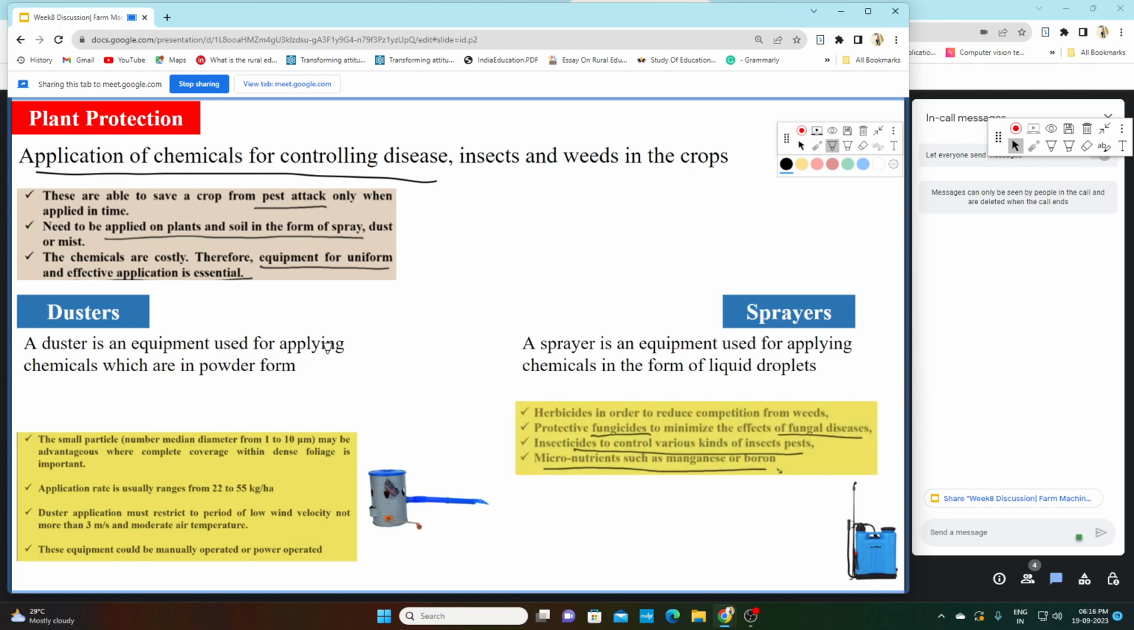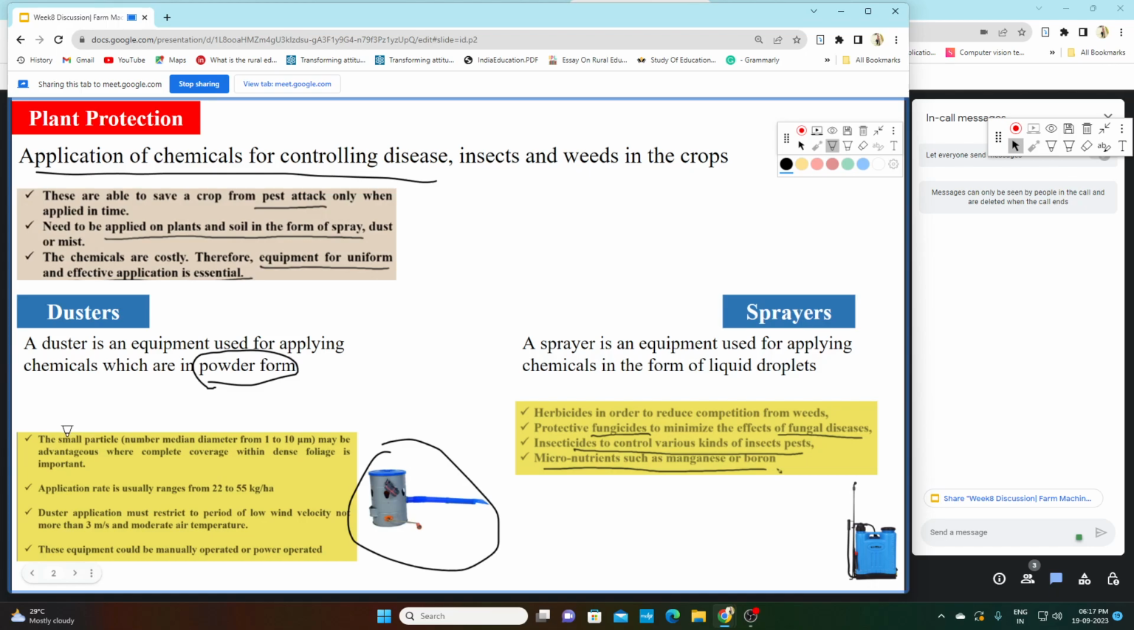Duster is the equipment used for applying chemicals in powder form. Whenever we are applying chemicals in powder form, that equipment is known as duster. This here is a duster. In this duster, we are storing the chemical in powder form. So that is duster.